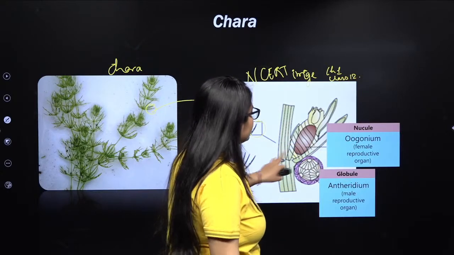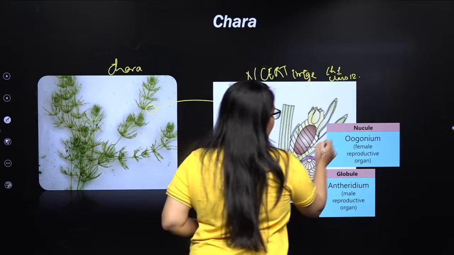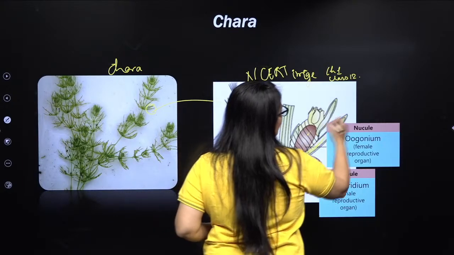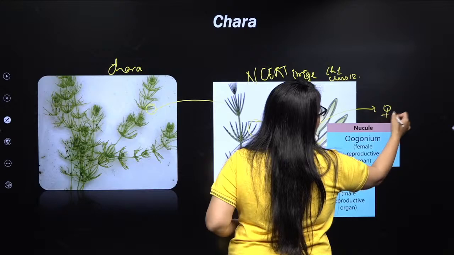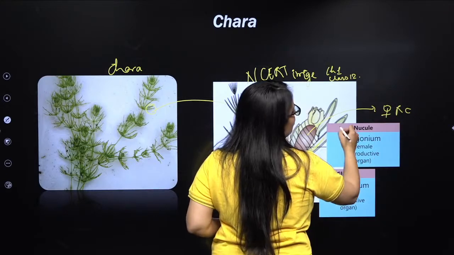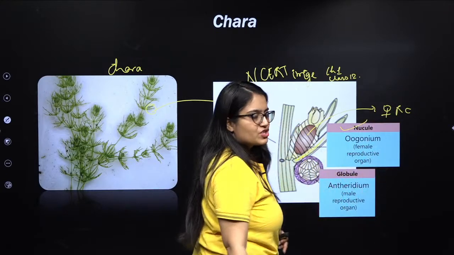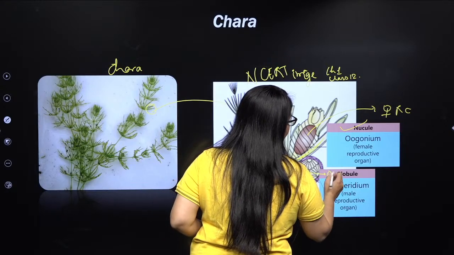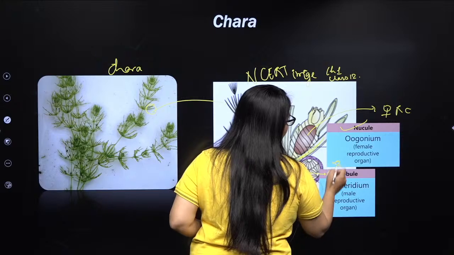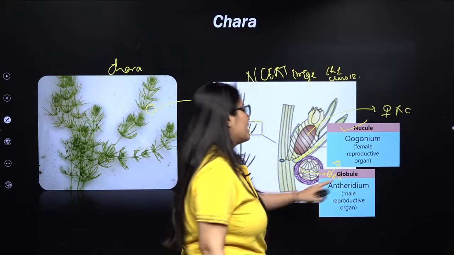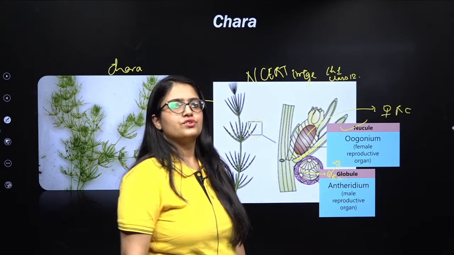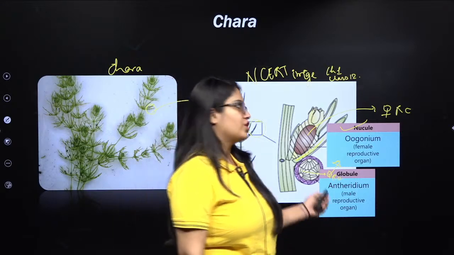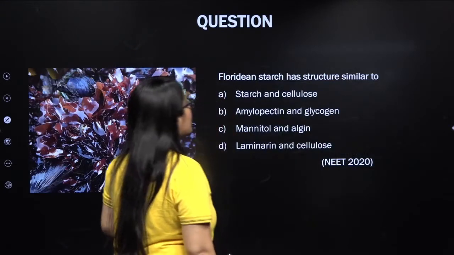And here you can see one of the branches of Chara, and here, my dear students, what is this? This is the female reproductive organ, also known as nucule. A special name is given to that, and this is the male reproductive organ, also known as globule. So that's the position. Is that clear, my kids? Chalo, let's see the next question then.